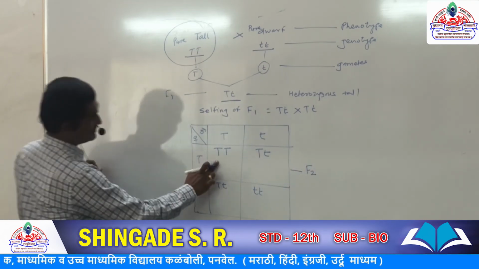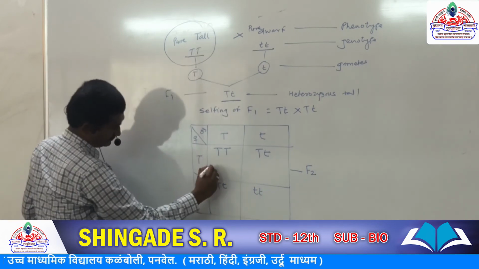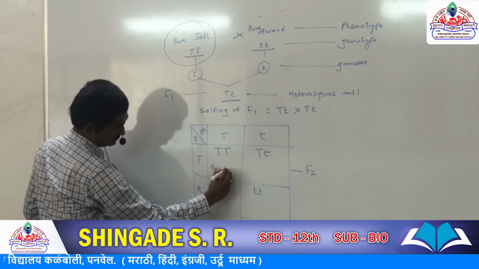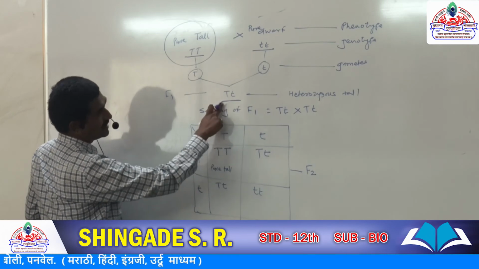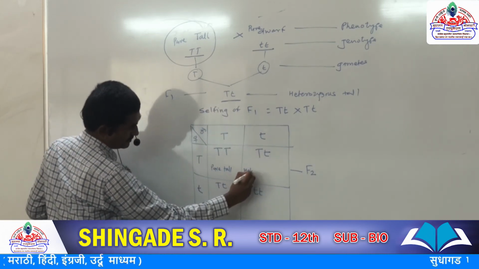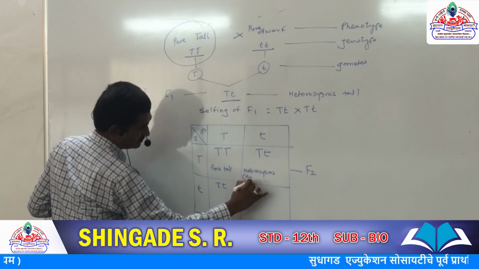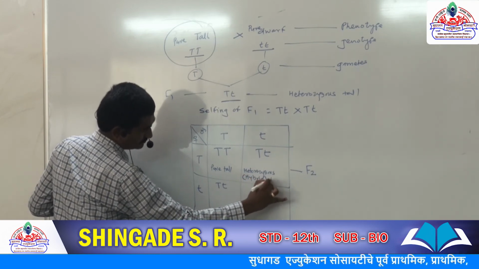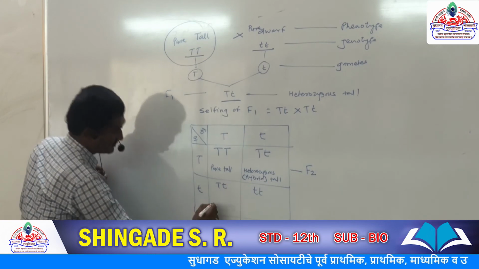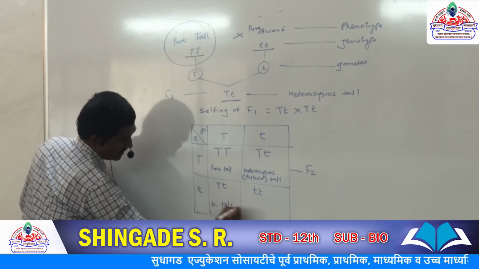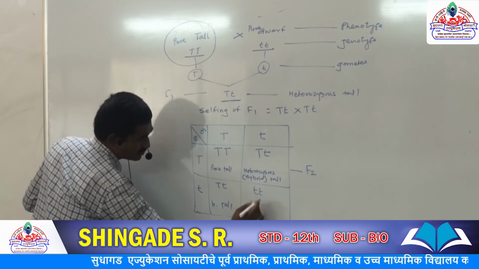What is this? Pure tall. What about this? Heterozygous tall. In another word, we can say hybrid tall, this hybrid tall, and this is pure, means homozygous dwarf.